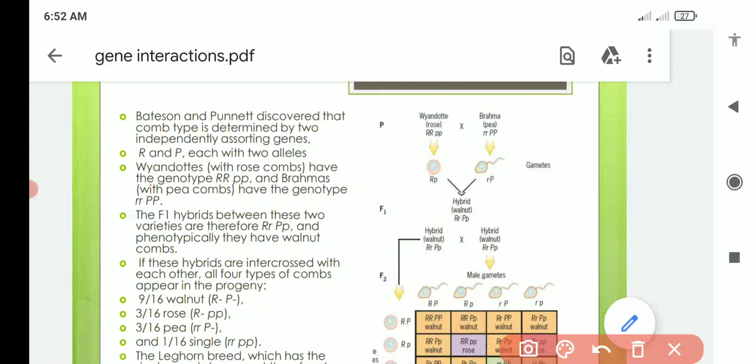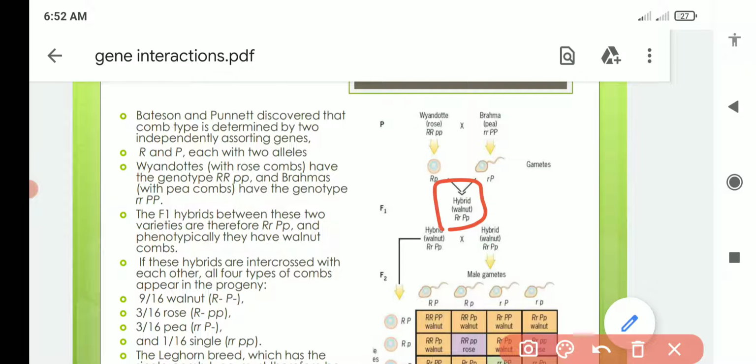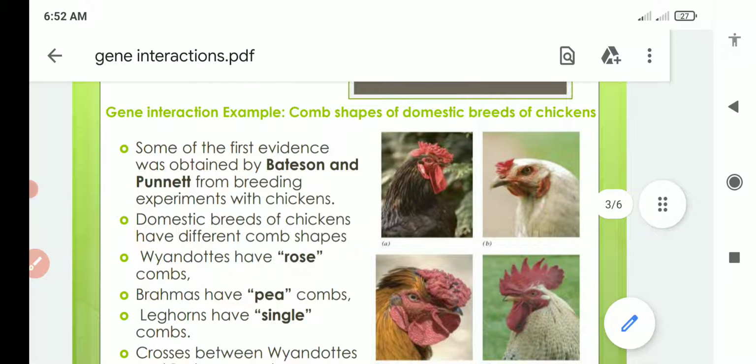So these are the genotypes, and when we cross these two, Wyandot and Bahamas, we find a hybrid type, which has walnut type of comb. Okay, so in this image you can see that it has genotype capital R, capital P, small p. So these two genes are basically interacting with each other and give us the various types of comb shape.